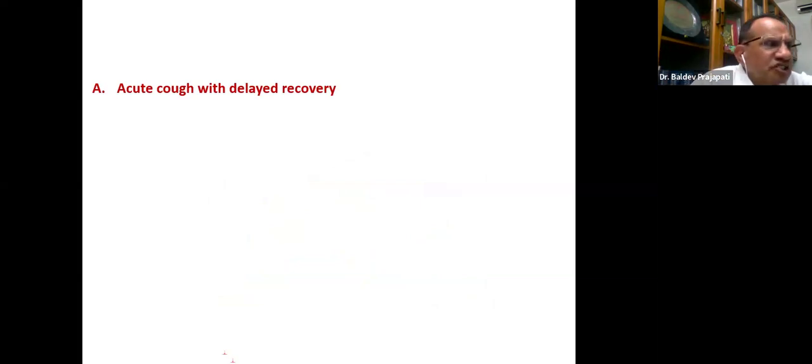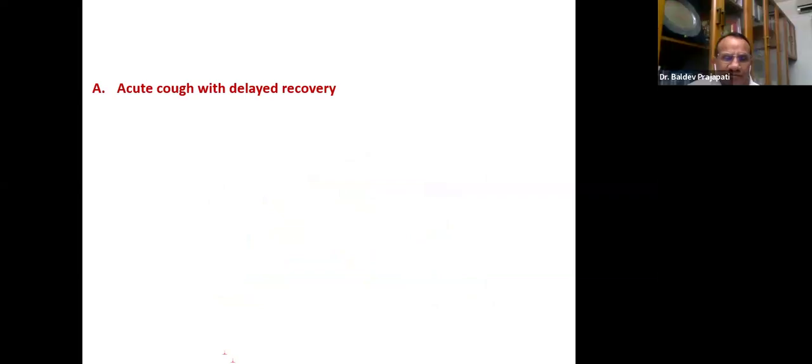Can you name few conditions which present with acute cough with delayed recovery? So one answer has come. Dr. Teja has answered post-viral cough. Medha Gopal, bronchitis post-viral, viral. Very good. But pertussis also. Very good.